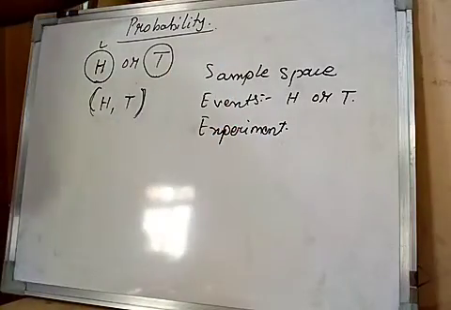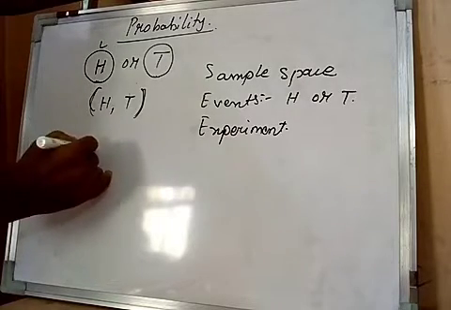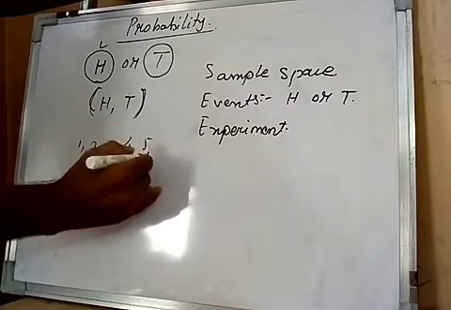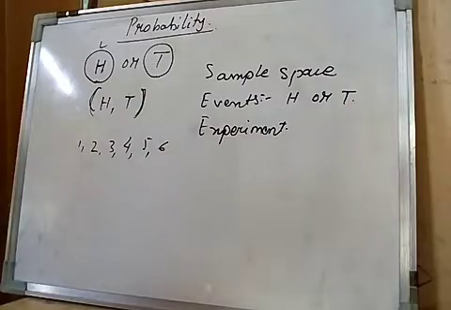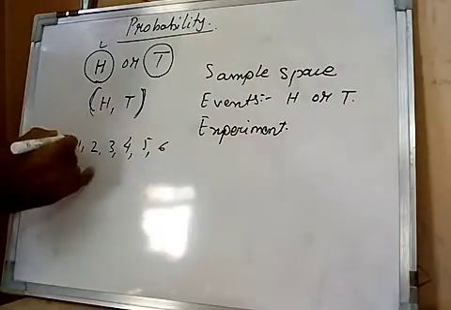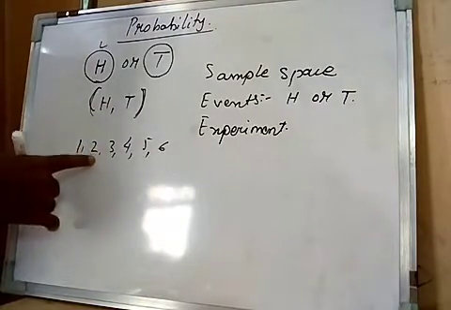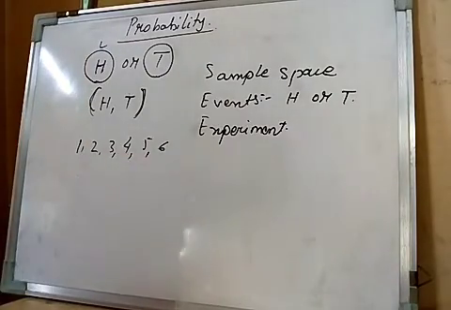So I got the results, maybe 1, 2, 3, 4, 5, 6, because the die has 6 faces. So these results each are called one event. So 1 is an event, 2 is an event, 3 is an event, 4, 5 and 6 are also events.